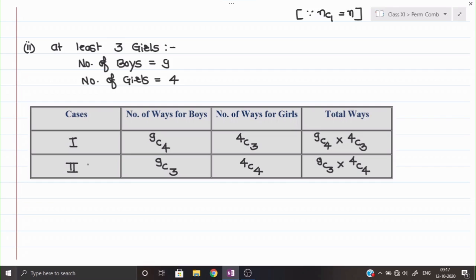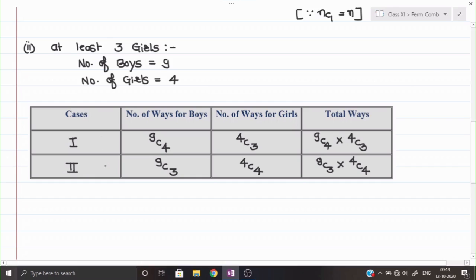But here you observe, the different cases are there. This can be case number 1, I can say the solution number 1, and this can be the solution number 2. So there are two different cases over there. When two different solutions are available, all the solutions we have to add. So here we shall add case number 1 and case number 2.